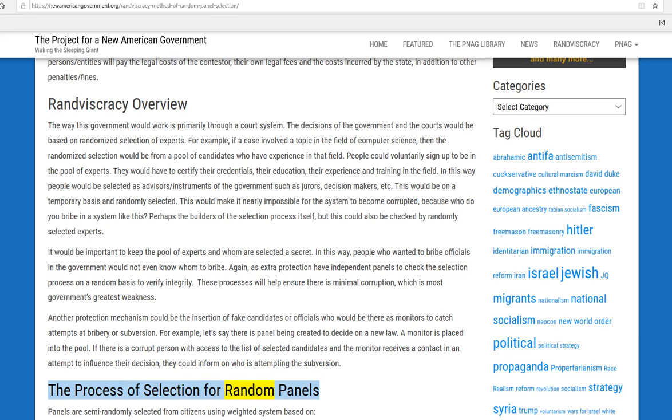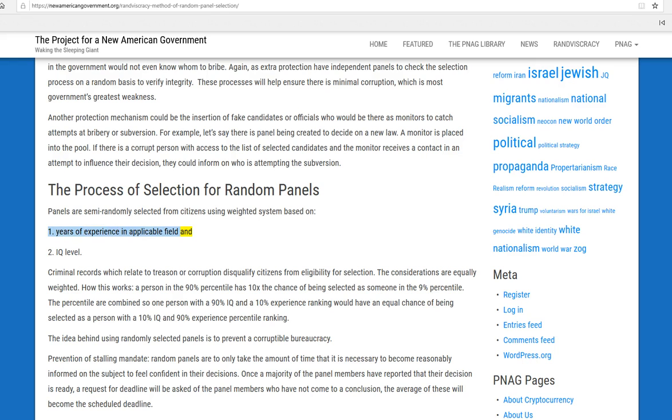The process of selection for random panels. Panels are semi-randomly selected from citizens using a weighted system based on 1. experience in applicable field and 2. IQ level. Criminal records which relate to treason or corruption disqualify citizens from eligibility for selection. The considerations are equally weighted.